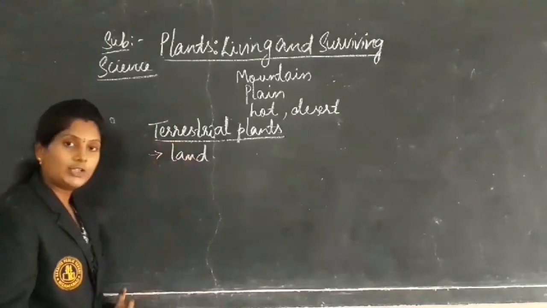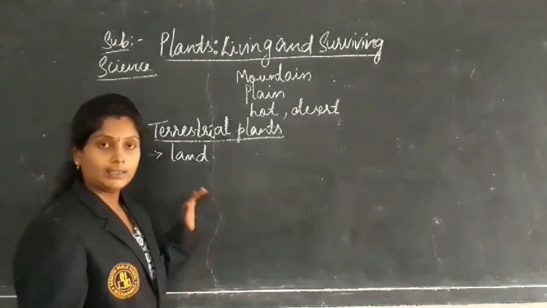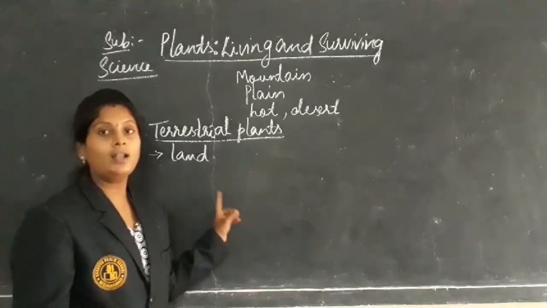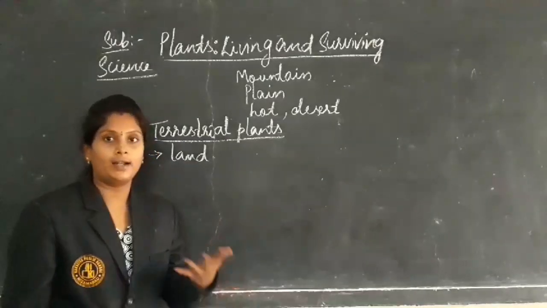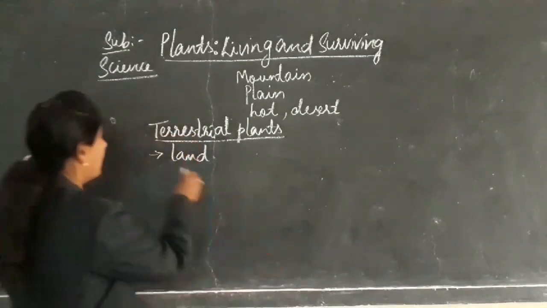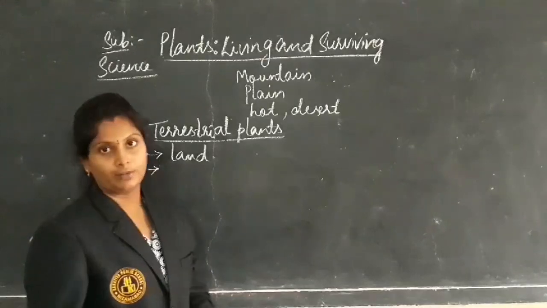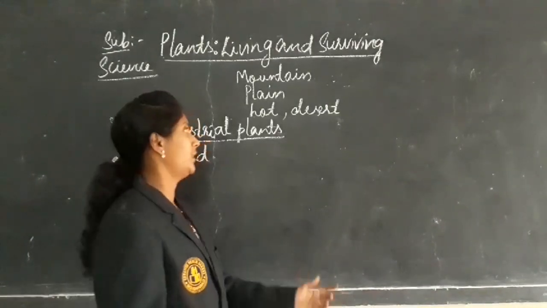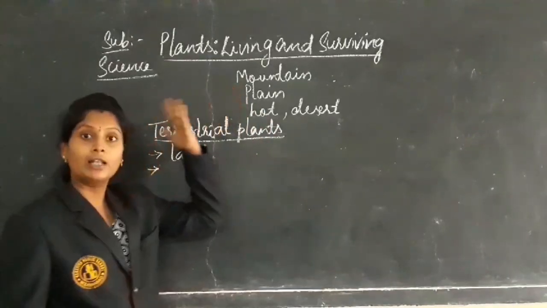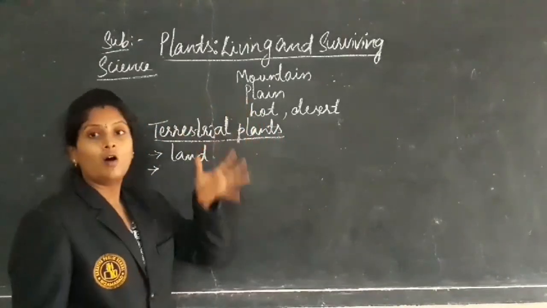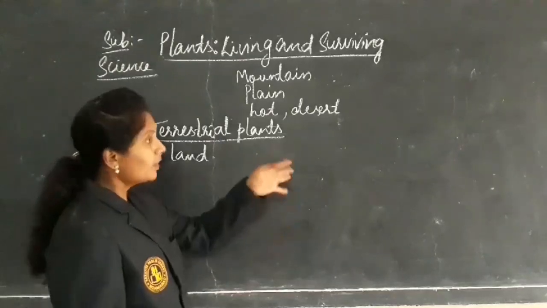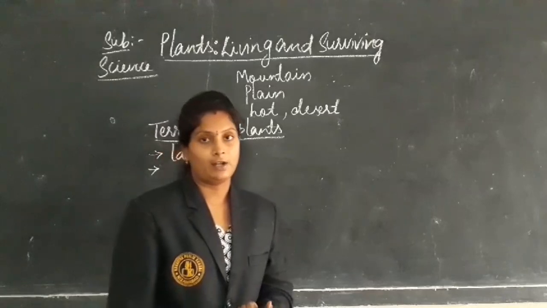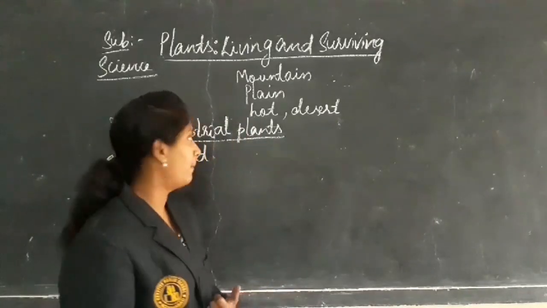So coming to terrestrial plants, the plants which grow on land are called terrestrial plants. And how are they growing on the land? On land many kinds of areas are there, like mountains or hilly regions, plains, hot and damp regions, marshy regions, desert regions, etc. First we are going to discuss the hill regions.